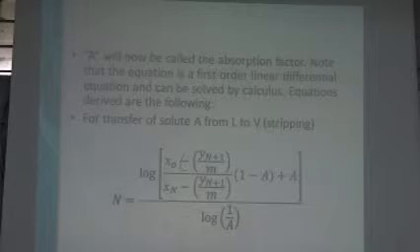The equation is a first order linear differential equation. We remember it from NSI 21. It can be solved by calculus. The equations derived are the following. So, for transfer of solute A from L to B, for unit stripping, this is case 1. That is for stripping. Then case 2 is when our A is equal to 1, so it becomes even more simplified.